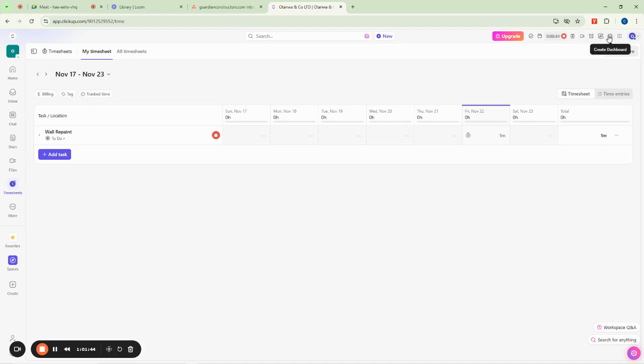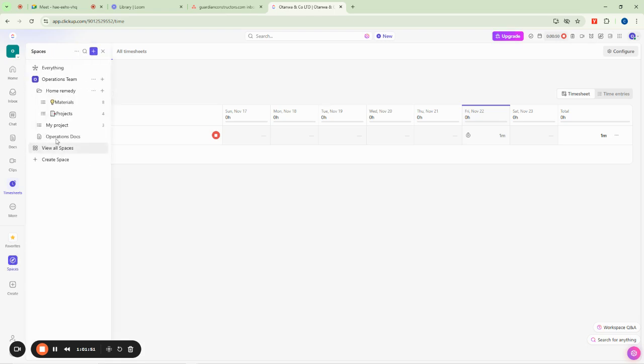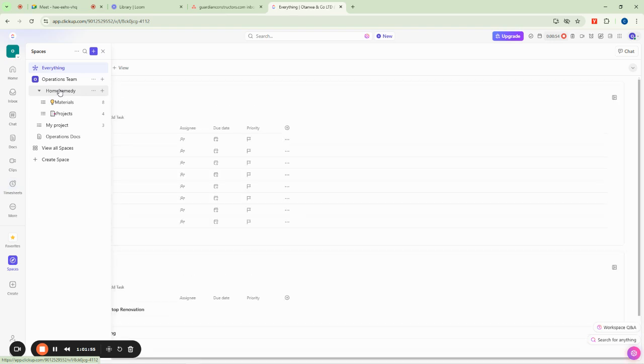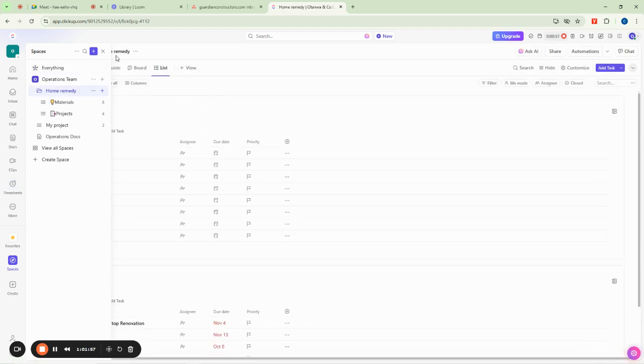This is actually another one, to create your dashboard. So now let us go and start our work properly. Okay, so this is our task now, and we want to start practicing with it so we can actually see how it works.